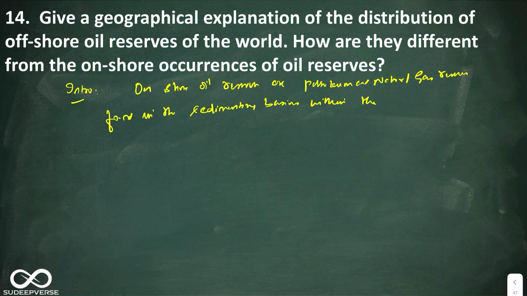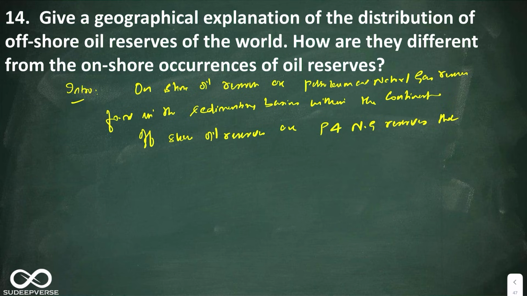Offshore oil reserves are petroleum and natural gas reserves that are found in the continental shelves.